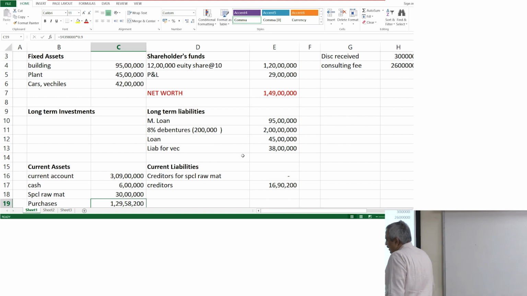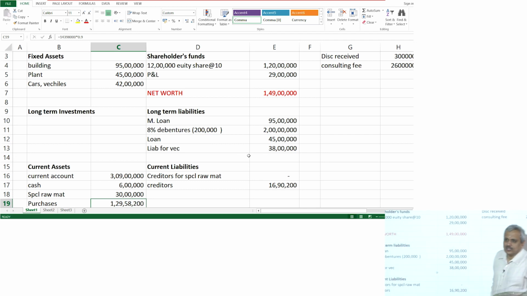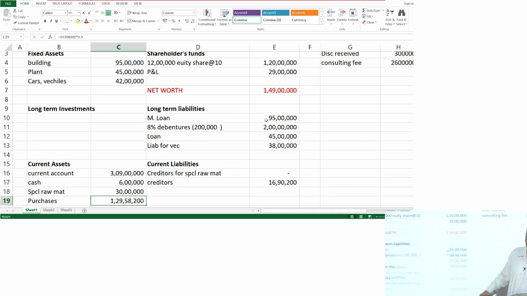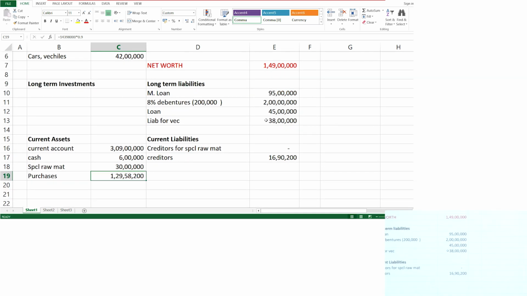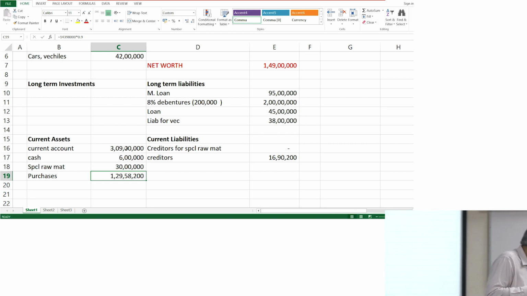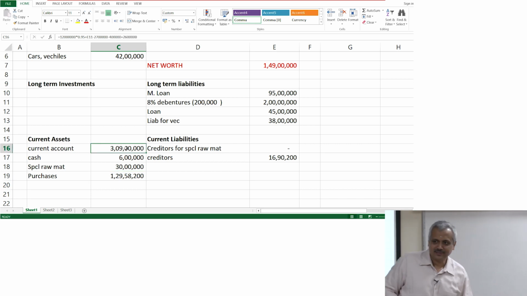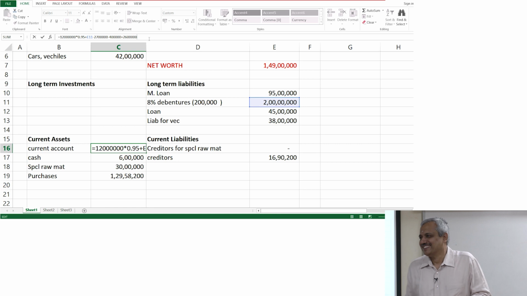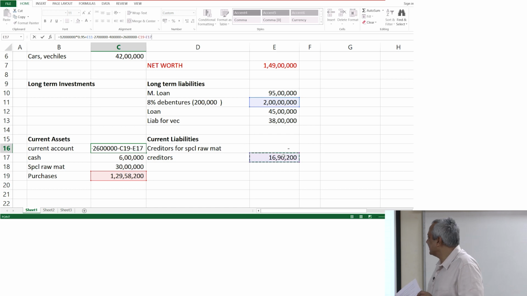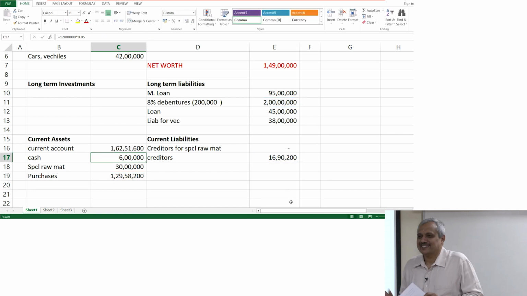Now what happened? You have made a purchase of so much. So much is still due. That means the rest of it you have basically paid off. If you have paid off, what happens? Your current account basically comes down to that extent. Is there sufficient money there? Okay. It cannot be negative. If there is negative, I will just add one more transaction. Suddenly borrowed from the bank some 50 lakhs. No. Squeeze in one transaction and then we will take care of it. There is. Okay. Where, pardon me?